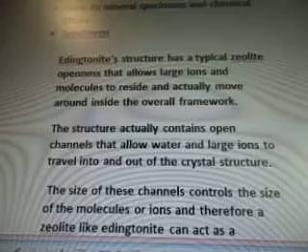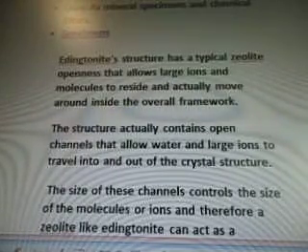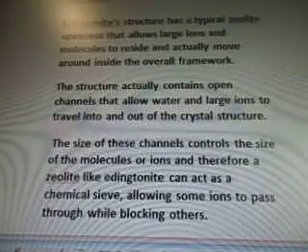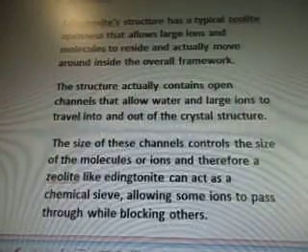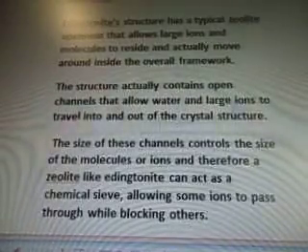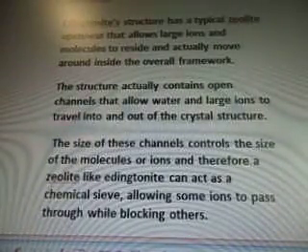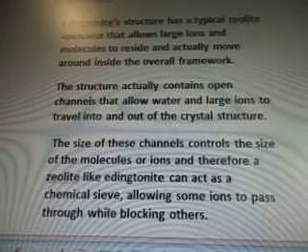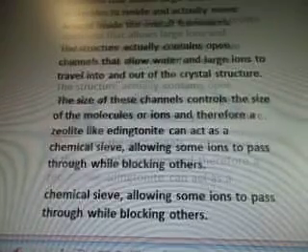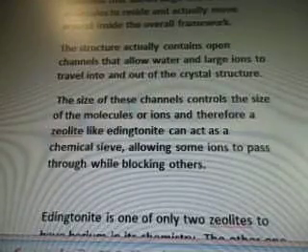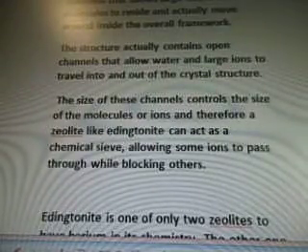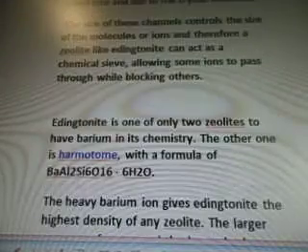Edingtonite's structure has a typical zeolite openness that allows large ions and molecules to reside and actually move around inside the overall framework. The structure actually contains open channels that allow water and large ions to travel into and out of the crystal structure. The size of these channels controls the size of the molecules or ions, and therefore a zeolite edingtonite can act as a chemical sieve, allowing some ions to pass through while blocking others.